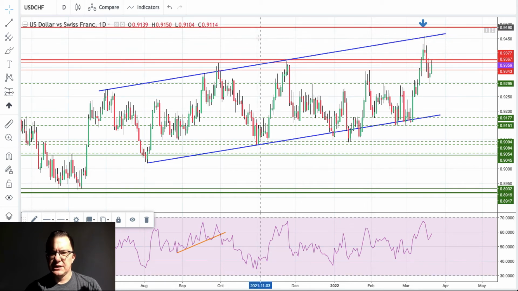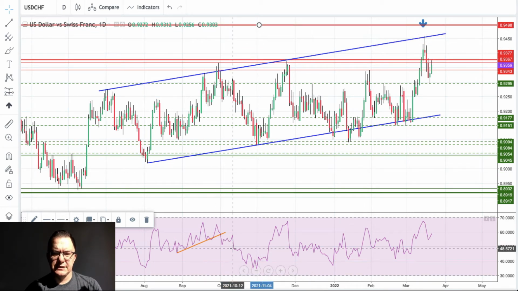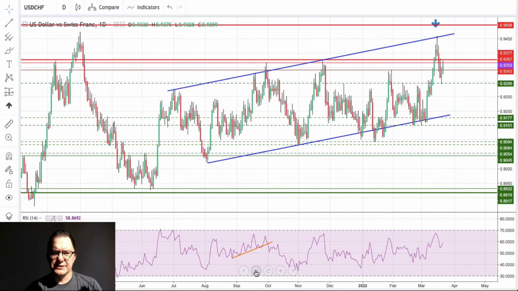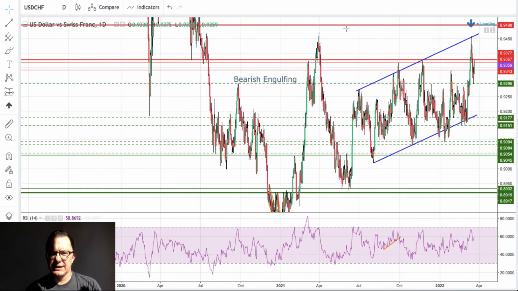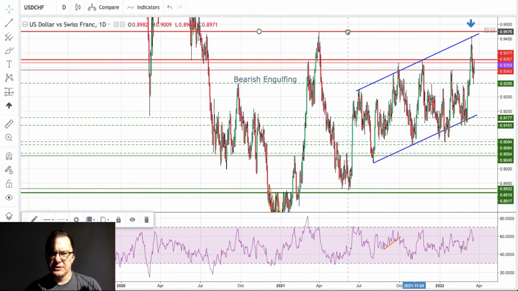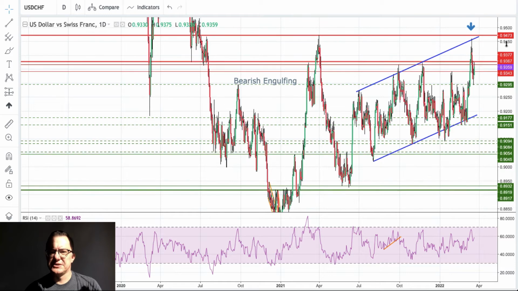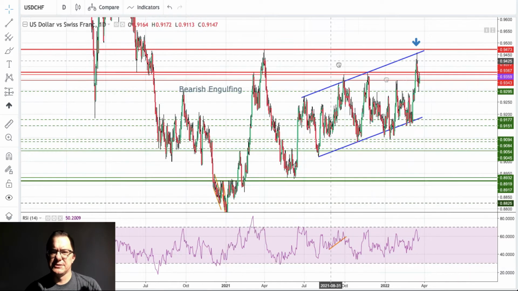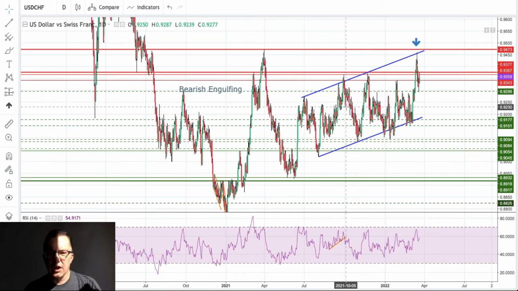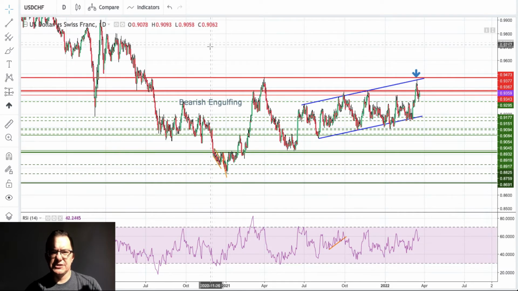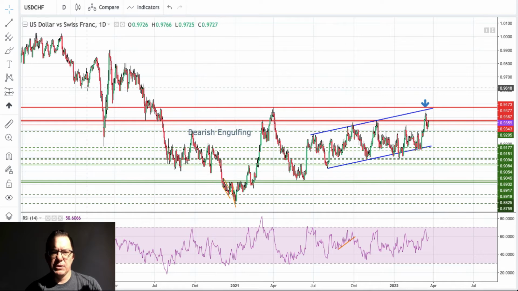Let me just adjust the levels. I would like to combine these levels with the previous highs. There you go. We got the high to be somewhere here. So we didn't even touch this high, and there is no breakout, there is no rally to the upside. It looks pretty much corrective to me. Maybe some kind of a complex and time consuming correction is being developed here. However, the main trend on the US dollar to the Swiss franc is still down, with the occasional spikes up and down.